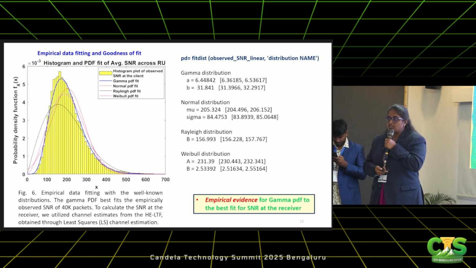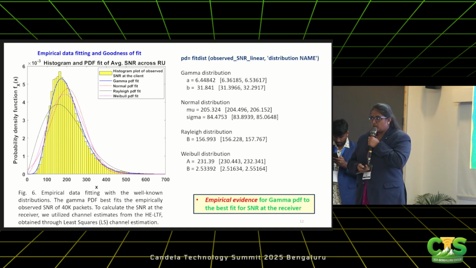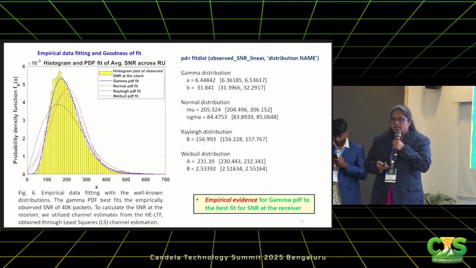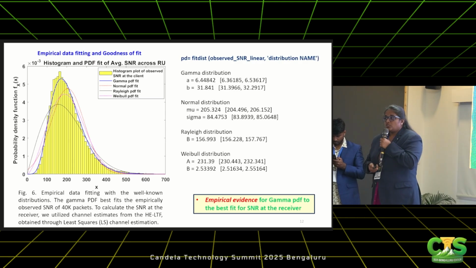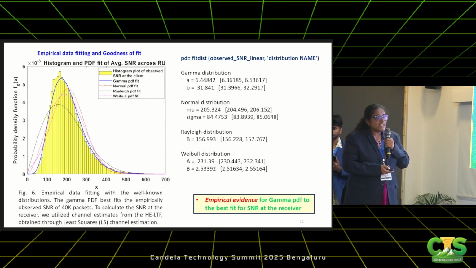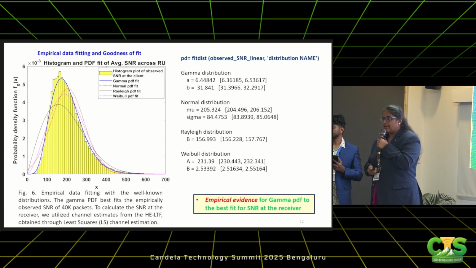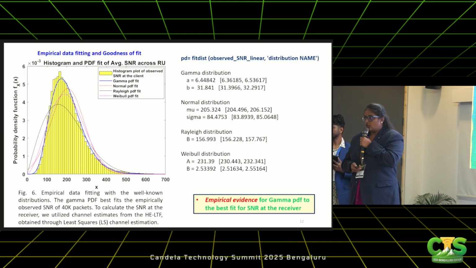We have empirical evidence, and in addition we have some goodness of fit like KL divergence. I haven't added it, but that is an additional test to check the goodness of fit. And also the literature indicates that for a Nakagami-1 channel or for Rayleigh fading, the SNR follows a gamma PDF.